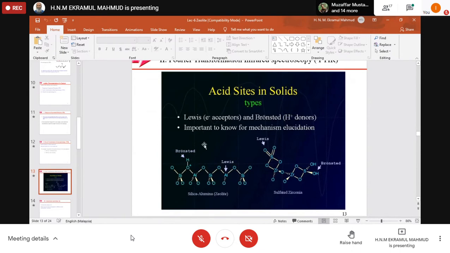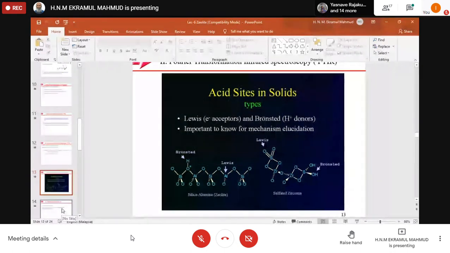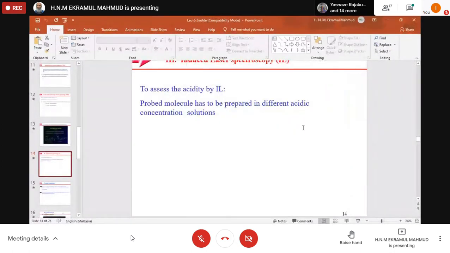On top of this catalyst, any hydrocarbon or material will come and sit, based on their demand. If they need an H plus donor, then this site is good for them. If they need an electron, then this site will accept the electron. So it depends on the type of reaction, what we want, and on the reactants that are coming in.